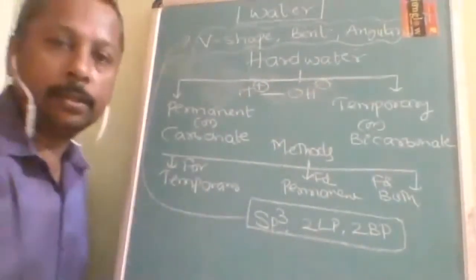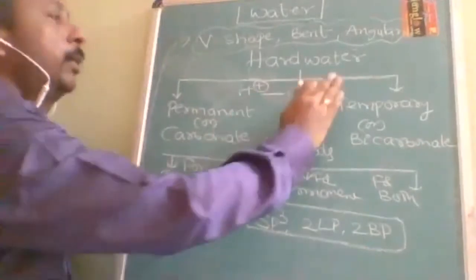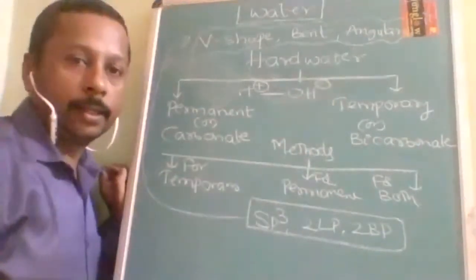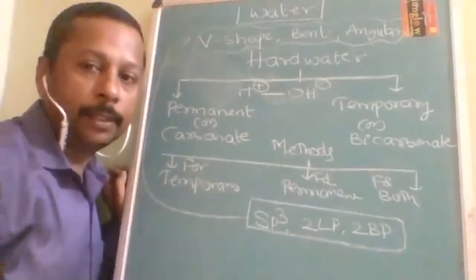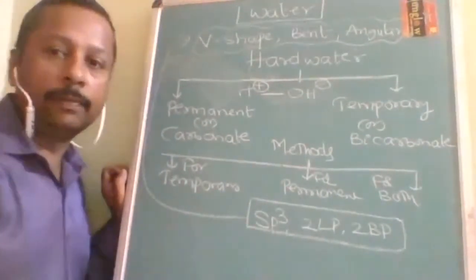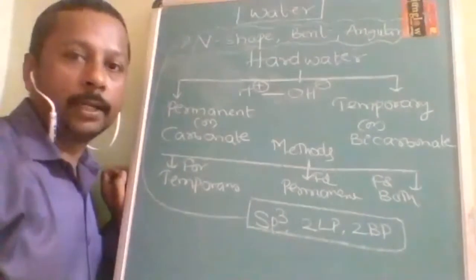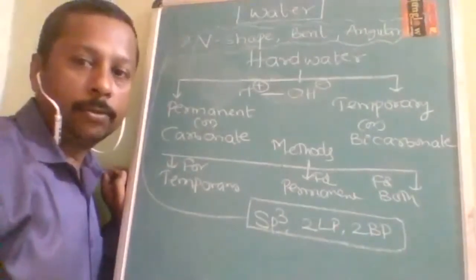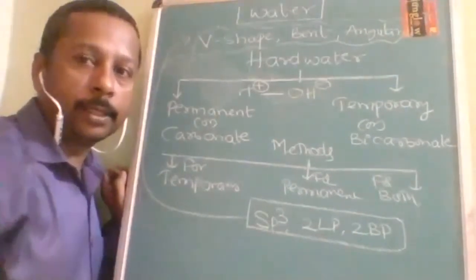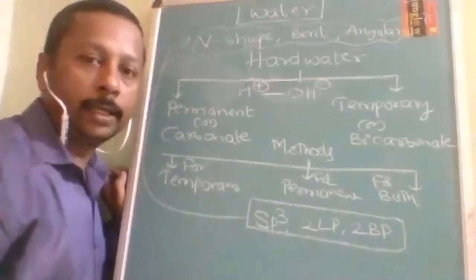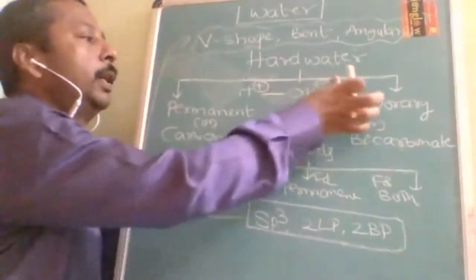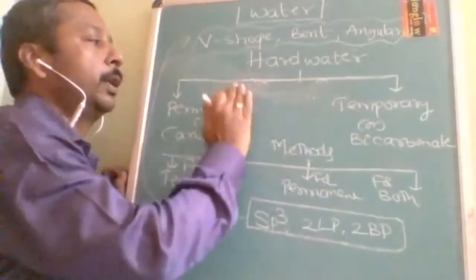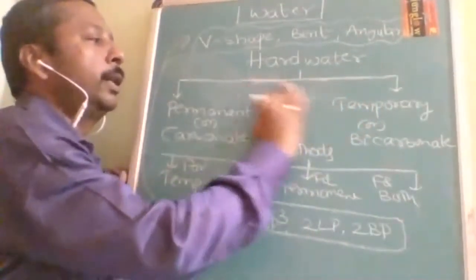Okay. Any other doubts? Now let us come back to the water being amphoteric in nature. Is it understood? And it is a universal solvent because of its high dielectric constant. What is the reason? Due to the high dielectric constant. Because of the high dielectric constant, water is a universal solvent. Those are the main properties of water. The rest you can just read and understand.